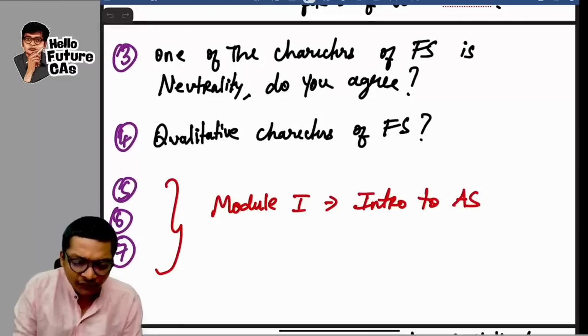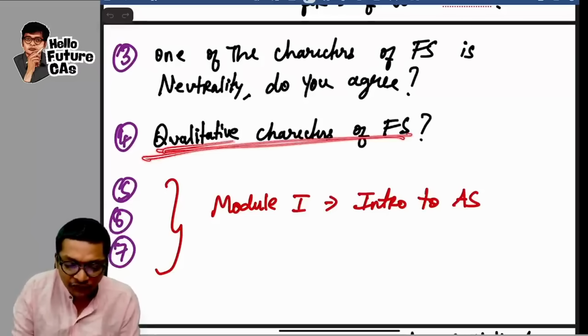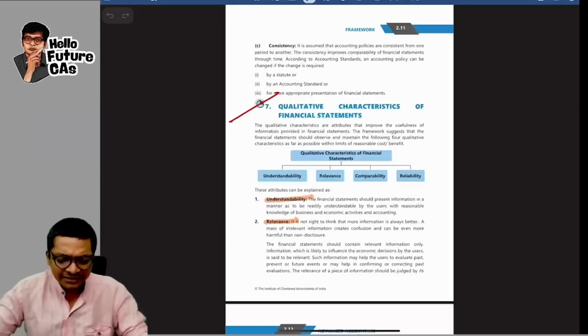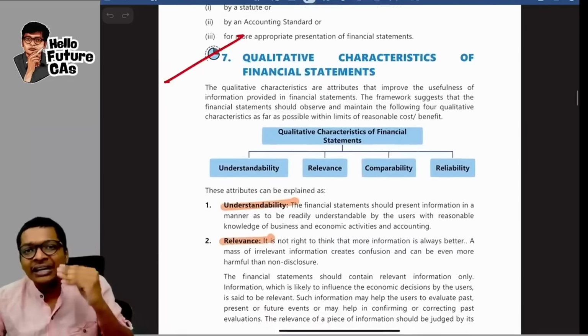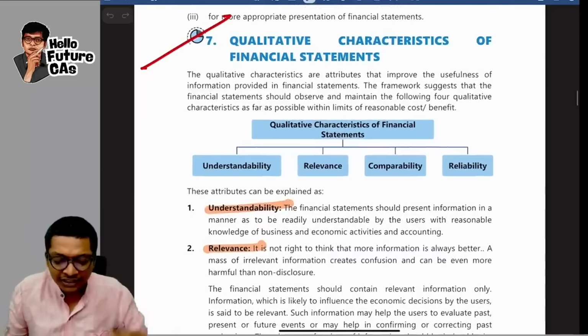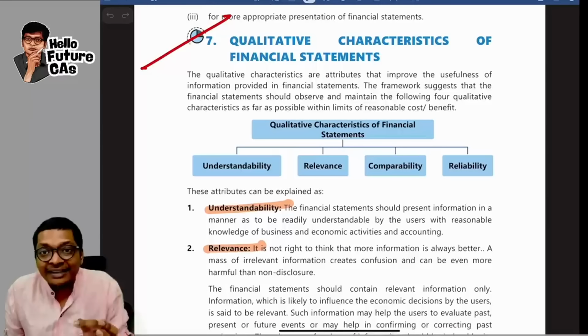Next, one of the qualitative characteristics of financial statements, guys. This is simple. You would have studied this in school, class 11 and 12 also. What are the qualitative characteristics of FS? Understandability, relevance, comparability and reliability. This is there in our study mat, first chapter, guys.